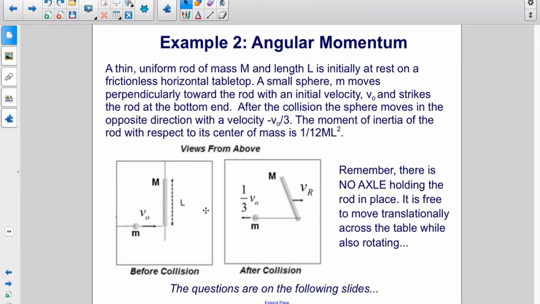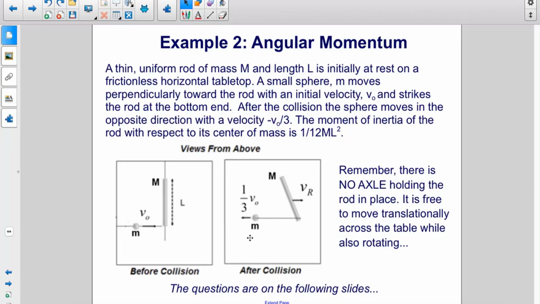A thin, uniform rod of mass m and length L is initially at rest on a frictionless horizontal tabletop. A small sphere, m, moves perpendicularly toward the rod with an initial velocity v0 and strikes the rod at the bottom end. After the collision, the sphere moves in the opposite direction with a velocity of 1/3 v0 to the left, so it's negative.